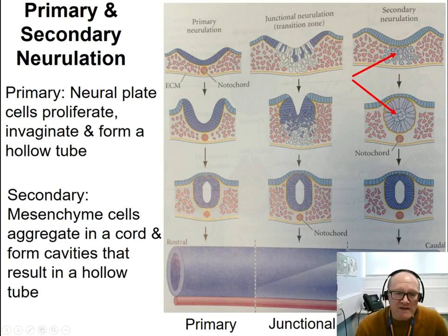What does it mean? It means that a group of mesenchymal cells that are both ectodermal and mesodermal in origin form a medullary cord above the notochord. And this medullary cord then forms cavitation, so they form a lumen, and this lumen then becomes the neural tube. So what's happened here, and is important to remember, is that the cells that are forming the medullary cord and therefore become the neural tube are never in contact with the external ectodermal cells that are going to form the epidermis.